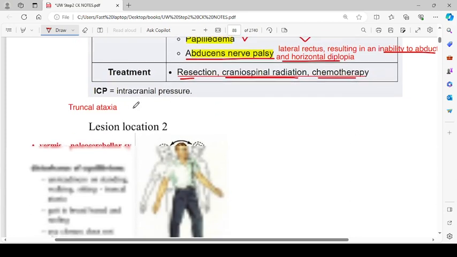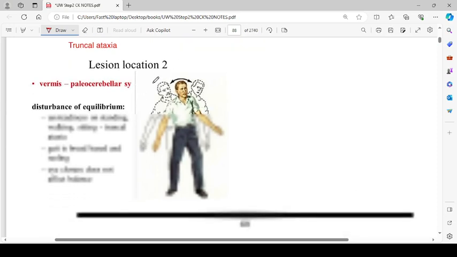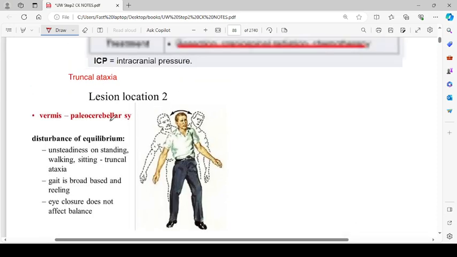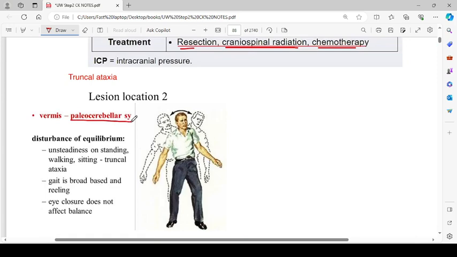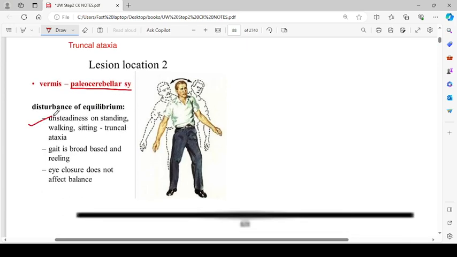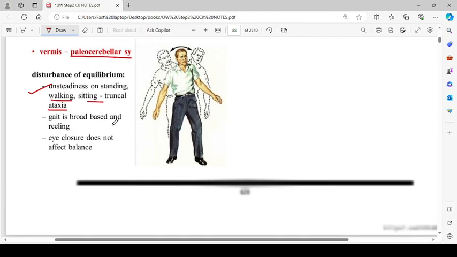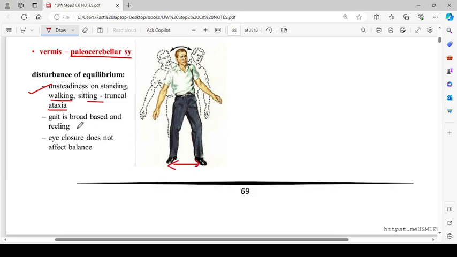So truncal ataxia: the lesion's location is the vermis, that is the paleocerebellar system. Disturbance of equilibrium. There will be unsteadiness on standing, walking, sitting, that is called truncal ataxia. Gait is broad based, as you can see the feet are wide apart, and reeling, and eye closure does not affect the balance.